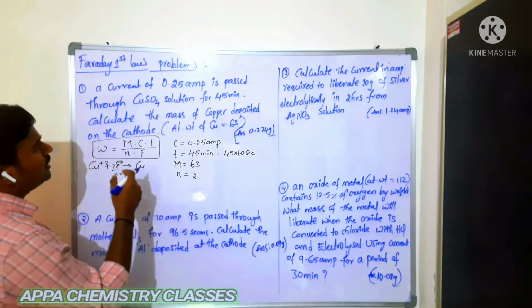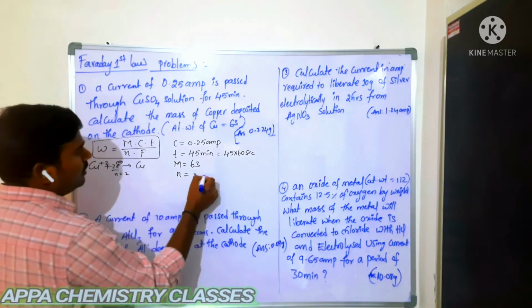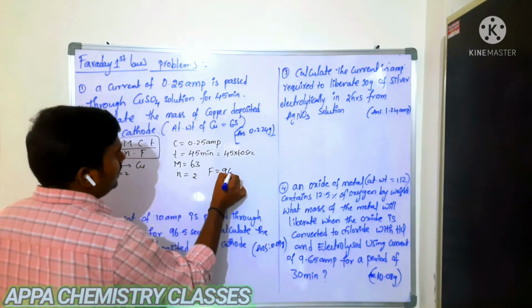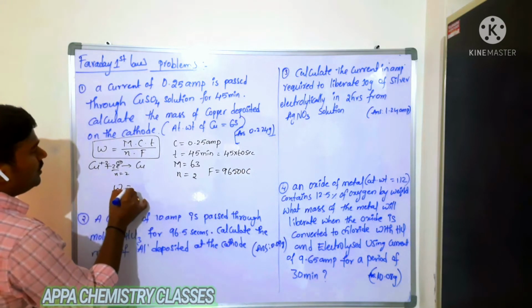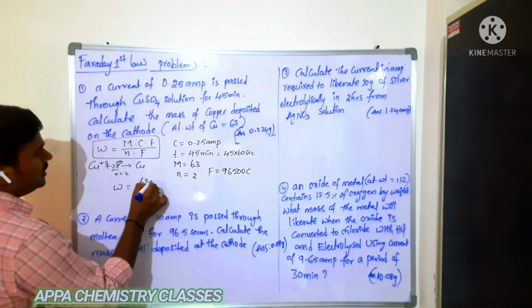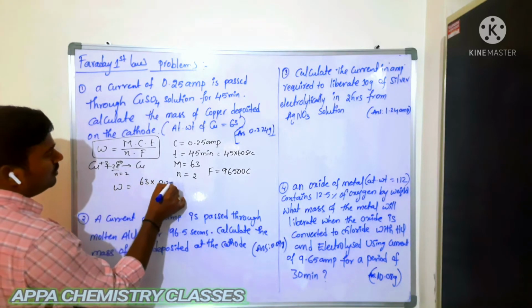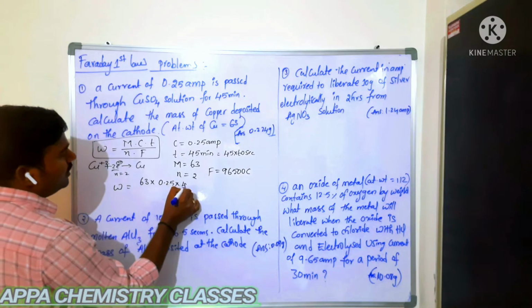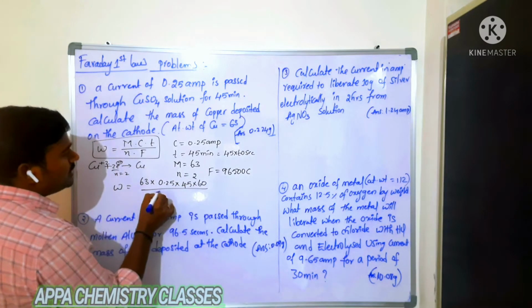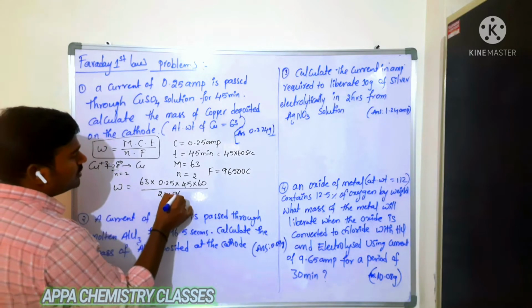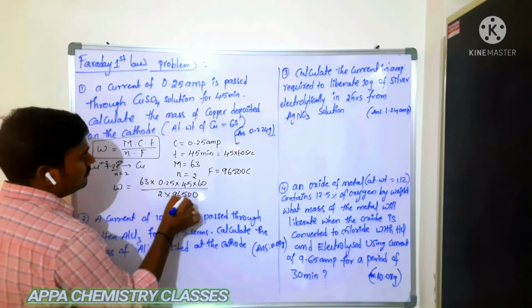What else is given? Nothing more. F is the Faraday constant, 96,500 coulombs. Substitute all those values: M is 63, current is 0.25, time is 45 into 60, divided by N which is 2, into the Faraday constant 96,500.